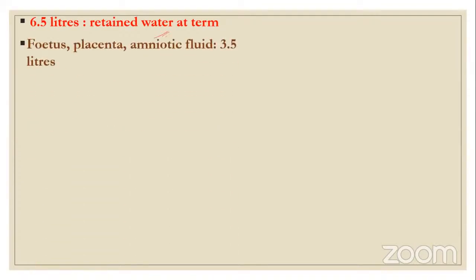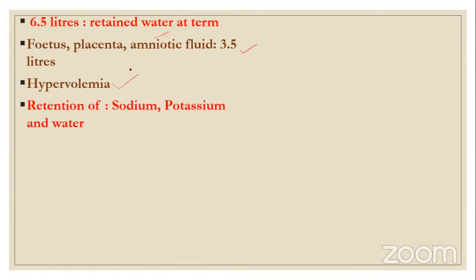Fetus, placenta and amniotic fluid contribute around 3.5 liters. And there is hypervolemia. Pregnancy is a hypervolemic state, and there is also retention of sodium, potassium and water. So the total contribution is around 6.5 liters. And why does it occur? The reason is osmoregulation.